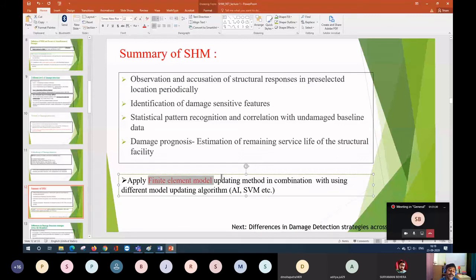Those who are working on structural health monitoring should have proper knowledge of all three things: first, finite element modeling; second, the experiment; and third, the model updating algorithm. You need a proper, clear idea of all three, because you can go wrong. There can be modeling error in the finite element, testing error in the experimental facility, and error in the algorithms which you are writing.